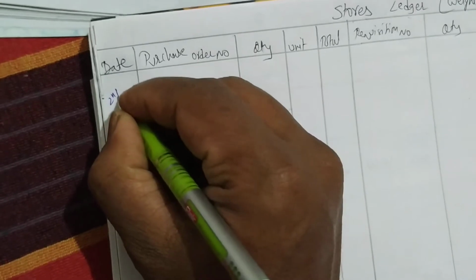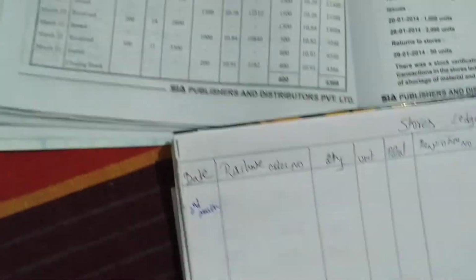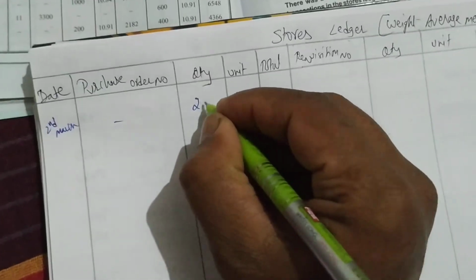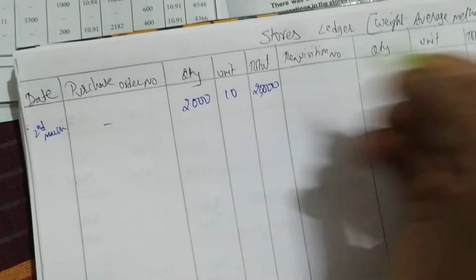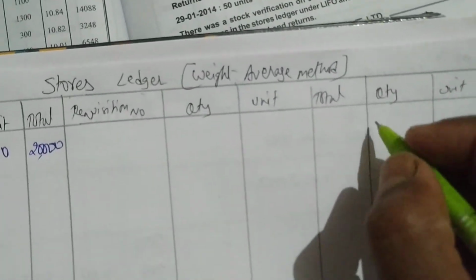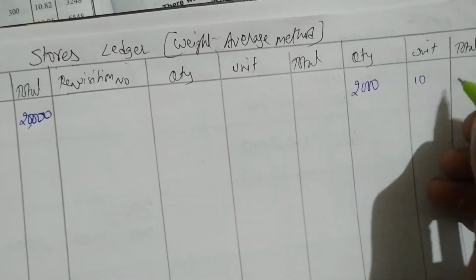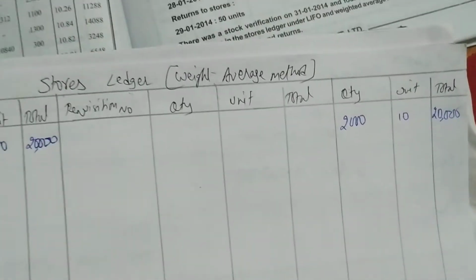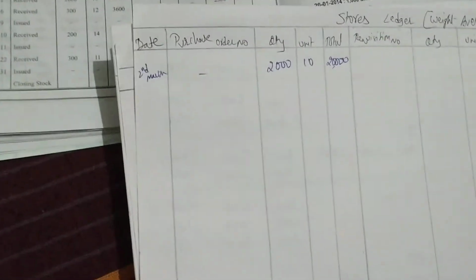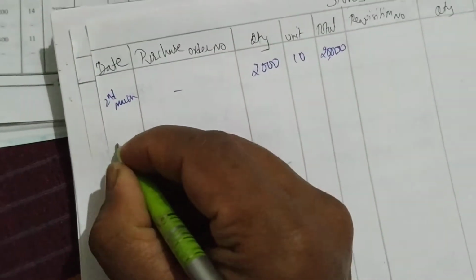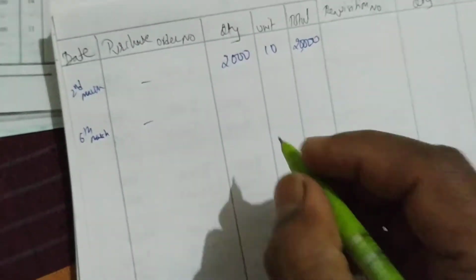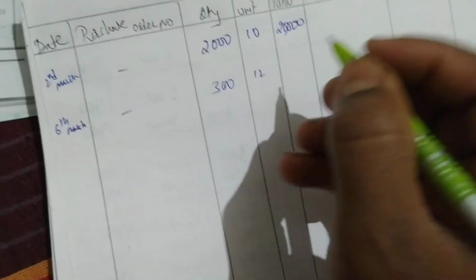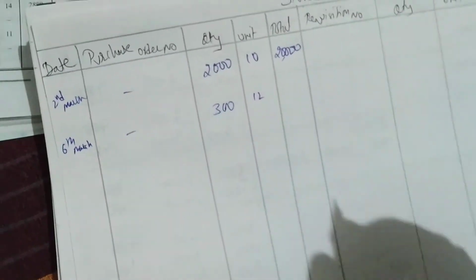Date is 2nd March. So we have received 2,000 units at ₹10 each. No purchase order number. 2,000 at ₹10 each, the amount is 20,000. Next, the balance will be the same: 2,000, 10 rupees, 20,000. Next, 6th March. Again, received 300 units at ₹12 each, and doing the multiplication, it will be 3,600.